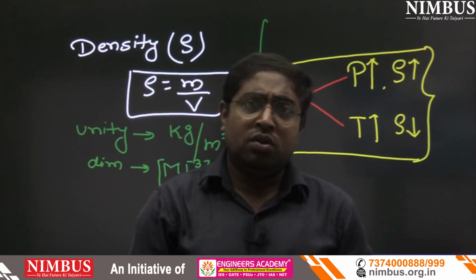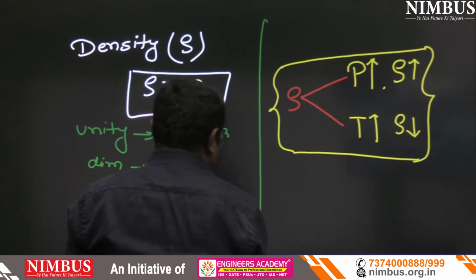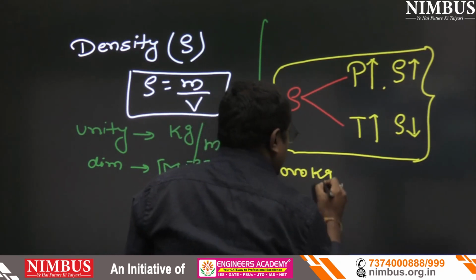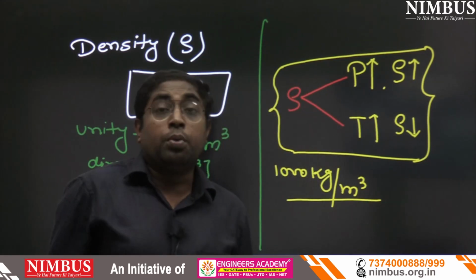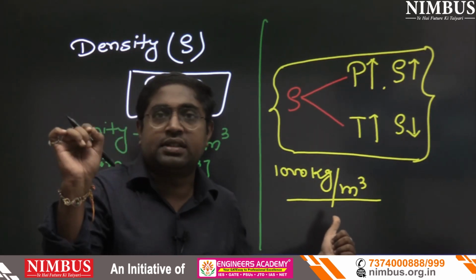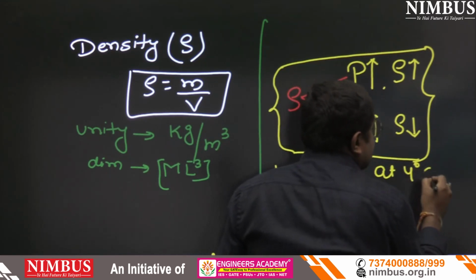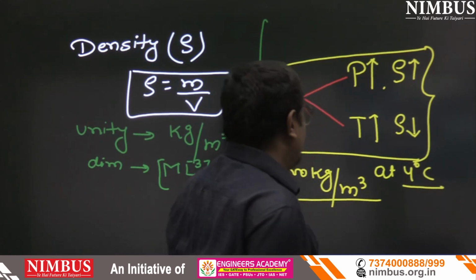Now, see, after that, if someone will ask, what is the density of water? So, randomly, our mind give answer that 1000 kg per meter cube, because we all know that the density of water is 1000 kg per meter cube, but at temperature, dash, fill in the blanks. So at 4 degrees Celsius, means density of water is maximum at 4 degrees Celsius.